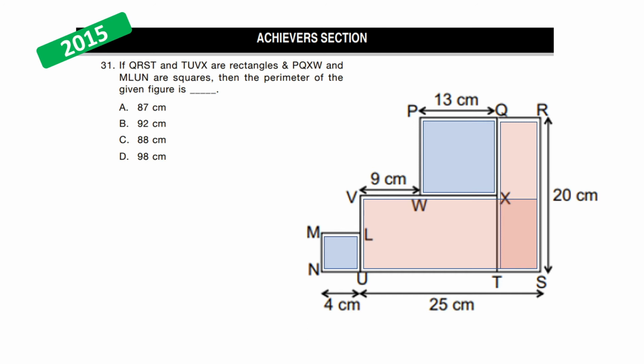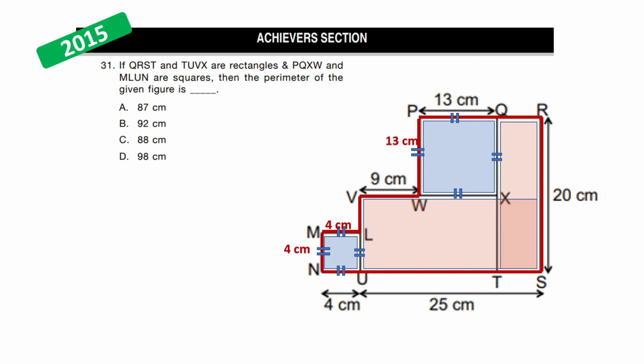Well, perimeter, as we know, is the sum of the boundary of the complete image, which is highlighted here. What we should do is get the lengths of these missing lines as much as we can. Now let's look at the property of MLUN, which is a square, which means all four sides would be the same. Hence the missing sides MN and ML will be 4 cm each. Similarly, if we look at PQXW, which is also a square and will have all four sides equal, the missing side PW would be 13 cm.